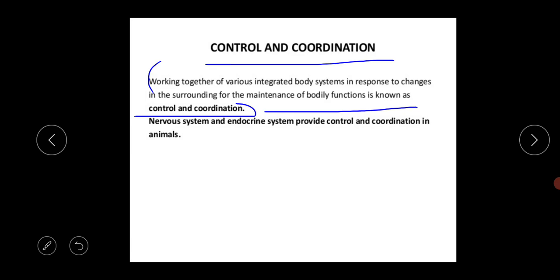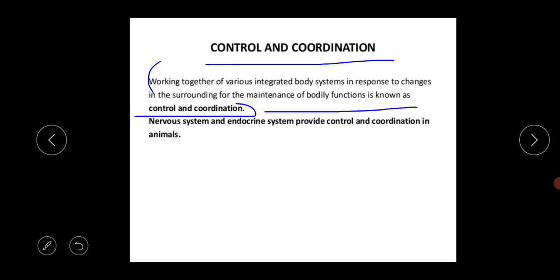Like the lungs have a specific function, the pharynx has a specific function, and the nasal passage has a specific function. In the digestive system also, the pancreas has a definite function, the stomach has a definite function, and the large intestine and small intestine have their own specific functions. So all the organs perform their activity in a systematic, specific manner, so as to produce a proper reaction to the stimulus.